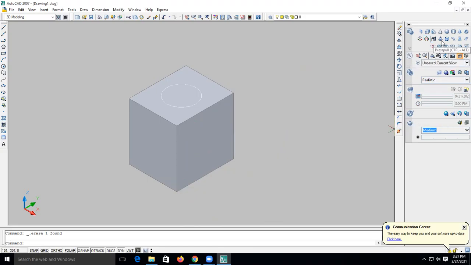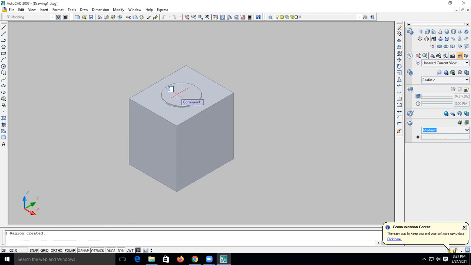Adjacent to the extrude there is a command called press pull. So select that command, press pull. What is written? Click inside the bounded area to press or pull. In the command line, just check. We selected press pull. Which command do we check? Press pull. It is written over here. Click inside the bounded areas to press or pull.